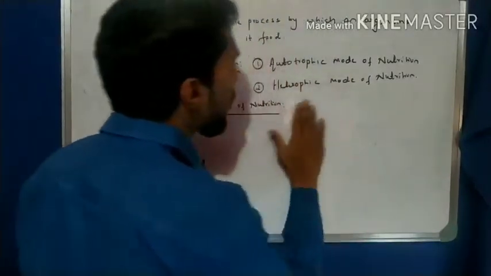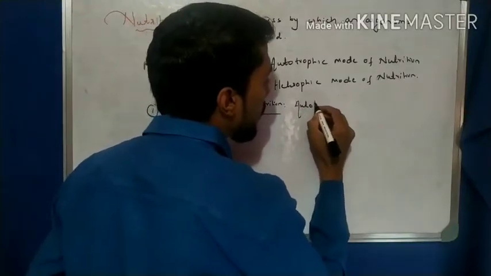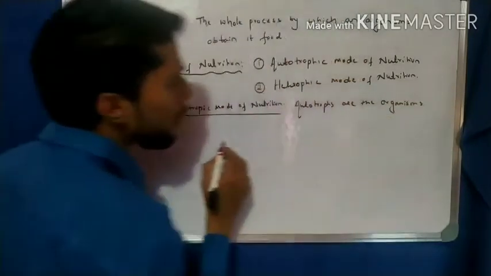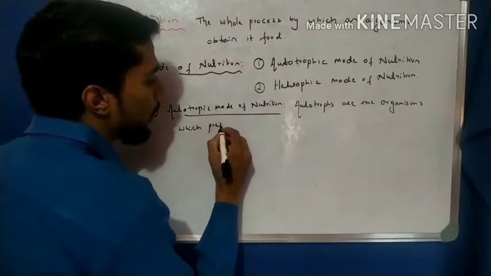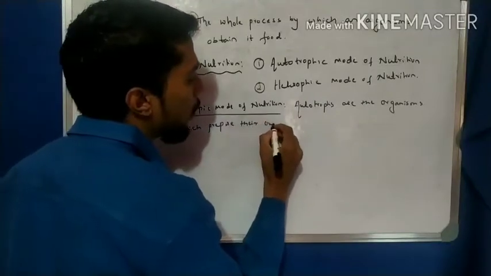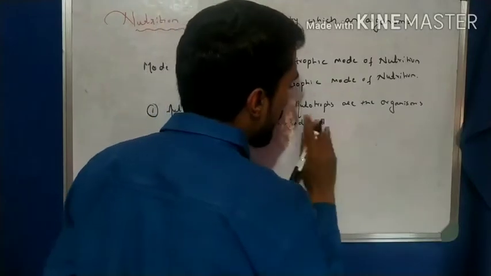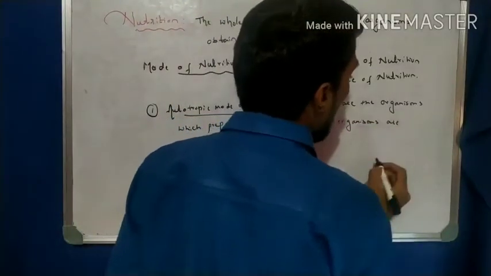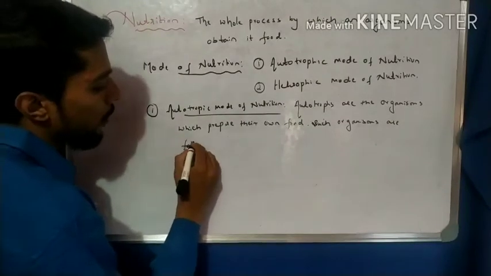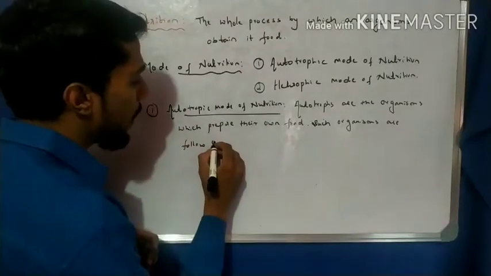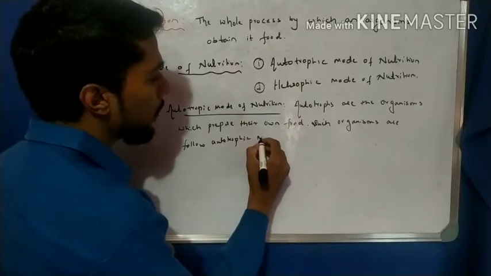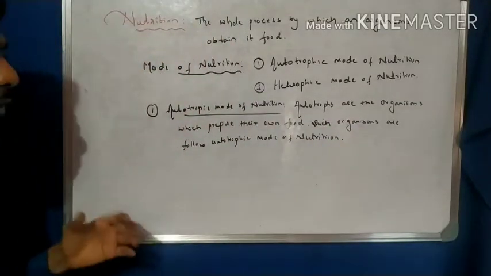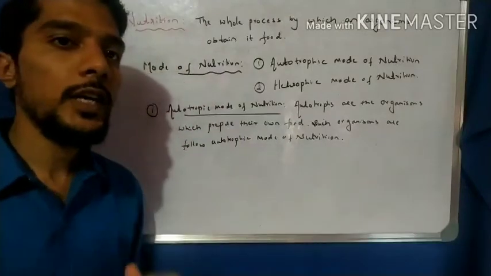So write down the definition here. Autotrophs are the organisms which prepare their own food. Such organisms follow the autotrophic mode of nutrition. That is a very important point. The organisms which prepare their own food are actually following the autotrophic mode of nutrition.